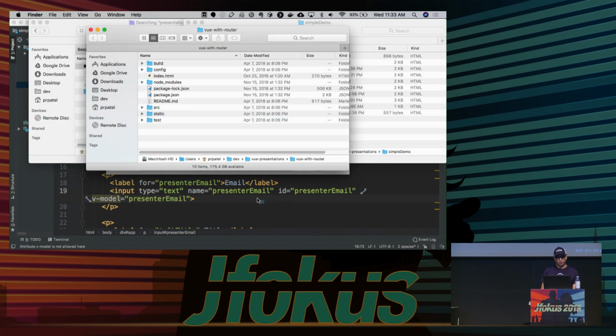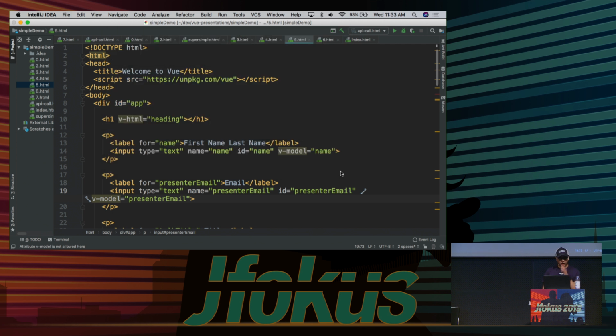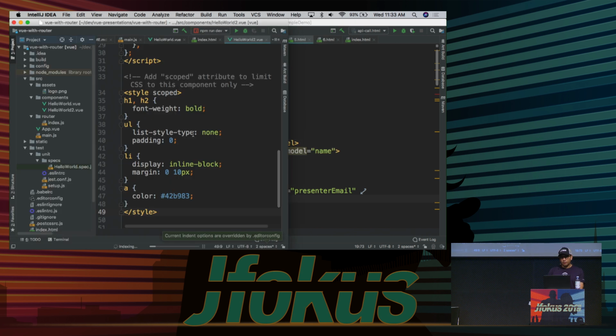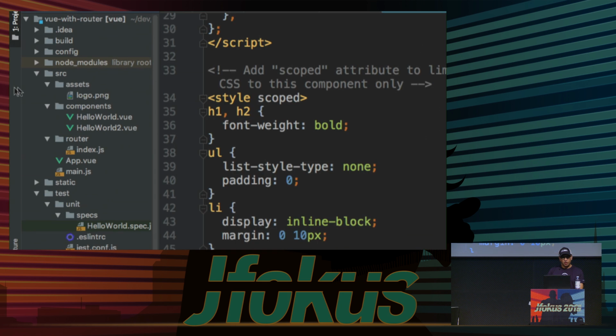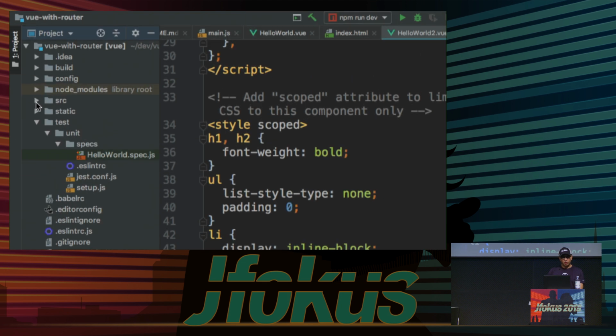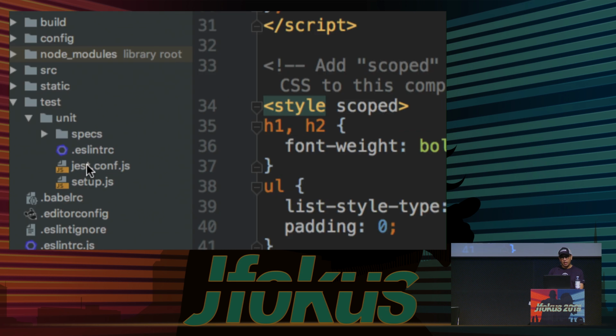Vue with router. And let's have a look around and see how this project is structured. If we zoom into here, nothing too crazy here. We have something for a unit test here, right? We can look at the unit test.